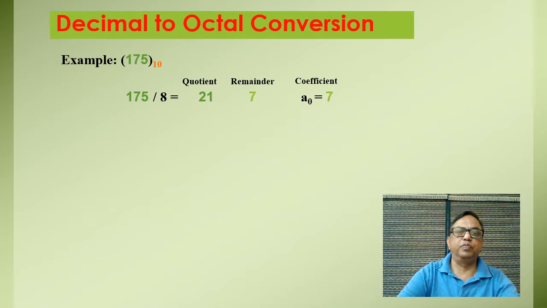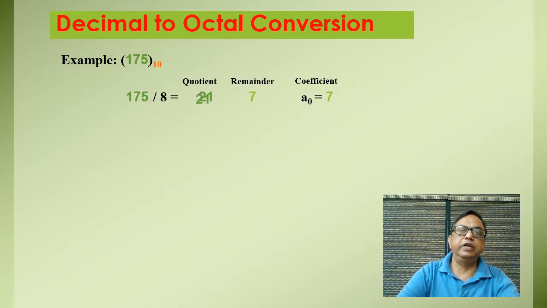So this 175 is divided by 8 because it is an integer number. The quotient is 21 and the remainder is 7. This 7 will represent the coefficient, and this coefficient is the LSD.